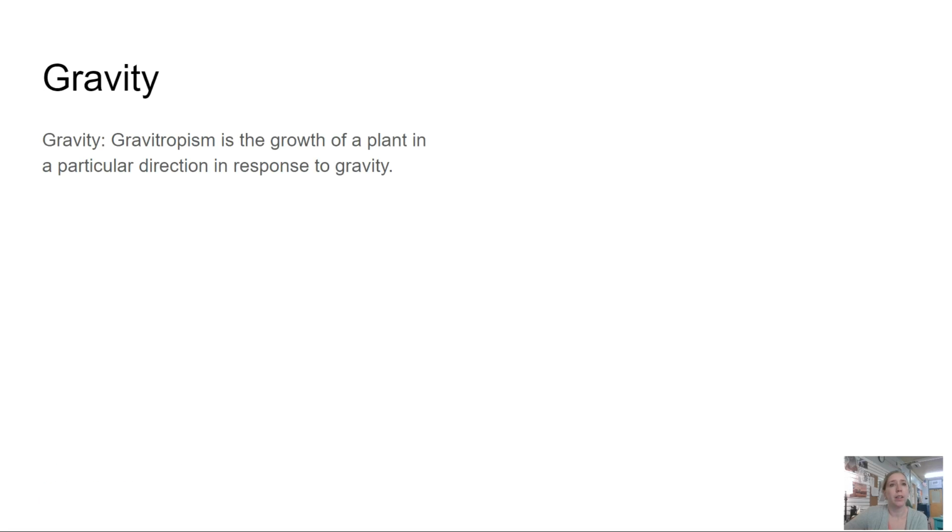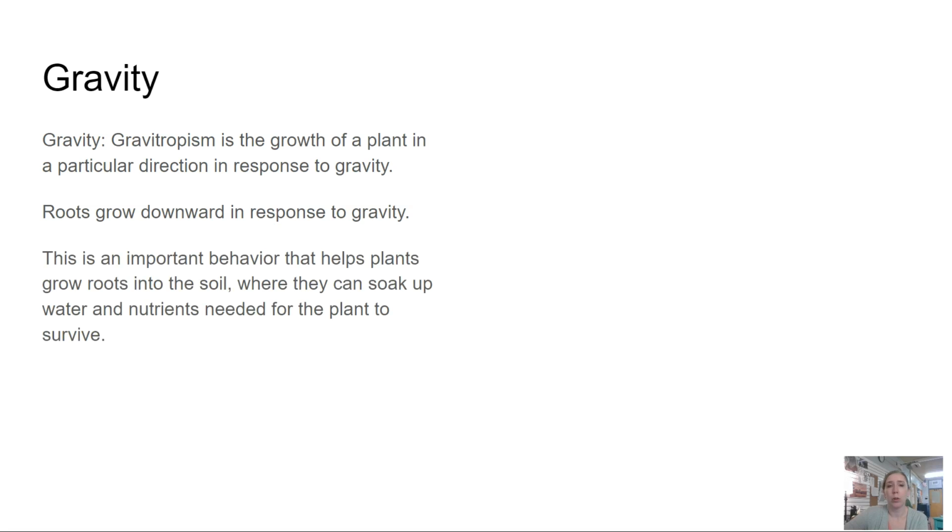Gravity, or gravitropism, is the growth of a plant in a particular direction in response to gravity. Roots grow downward in response to gravity. This is an important behavior that helps plants grow roots into the soil where they can soak up water and nutrients needed for the plant to survive.